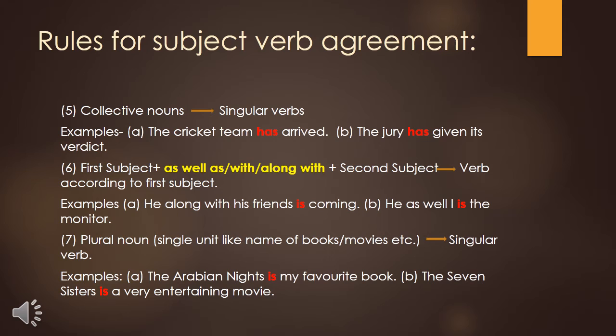You can see the second example also. The jury has given its verdict. The jury is a collective noun, and that's why I have used "has", which is a singular helping verb, here. The jury has given its verdict.